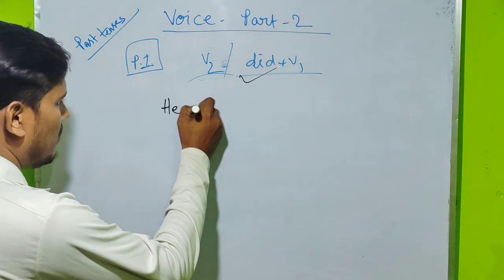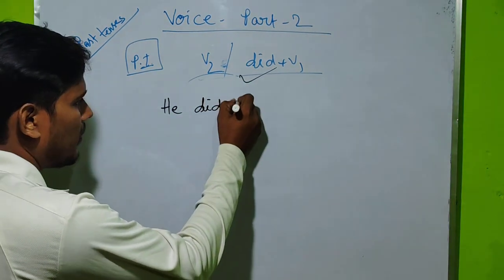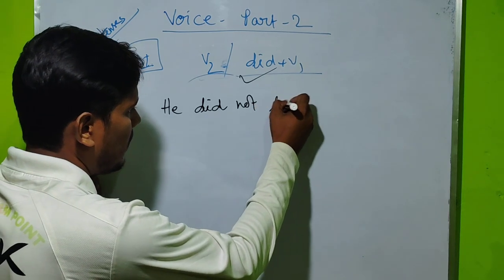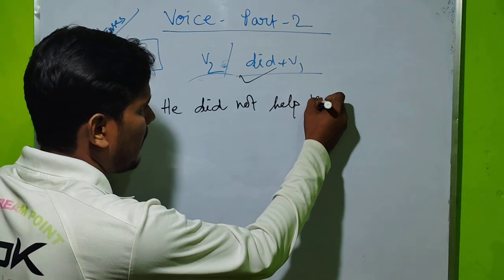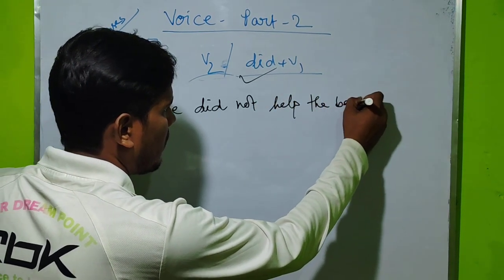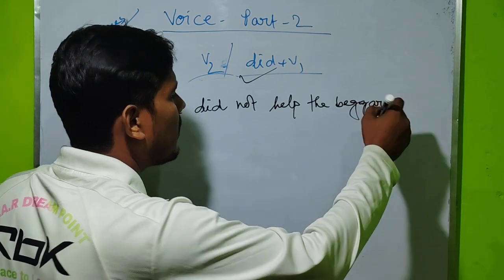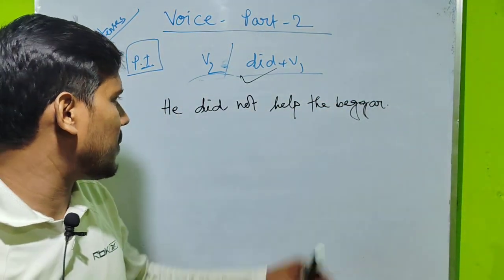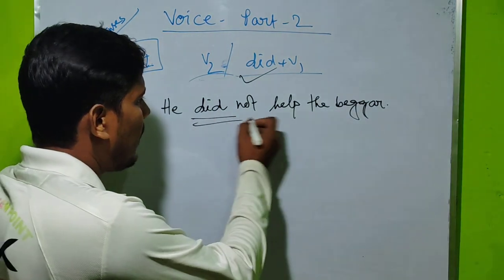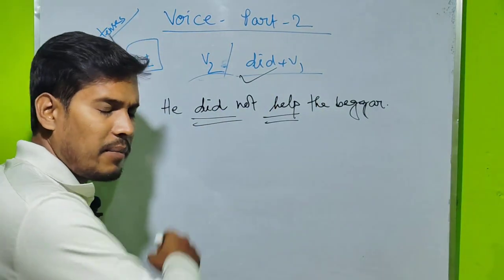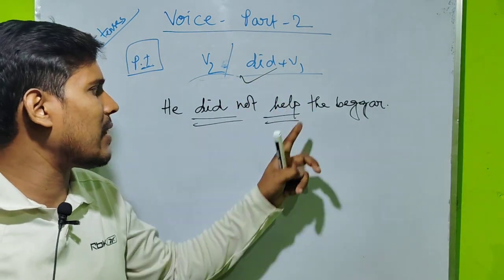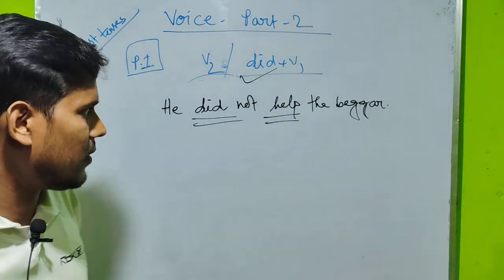He did, in negative sense I have taken, he did not help the beggar. So now try to understand that he did not help the beggar. Did is written, at the same time V1. So as I have told you, whenever you are getting did plus V1, then how to convert sentences.